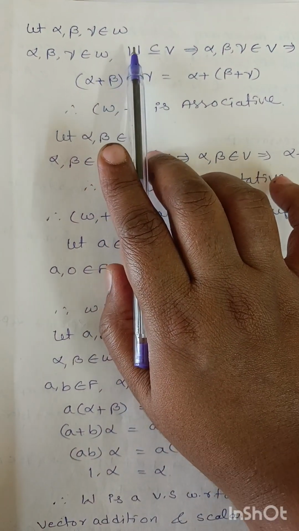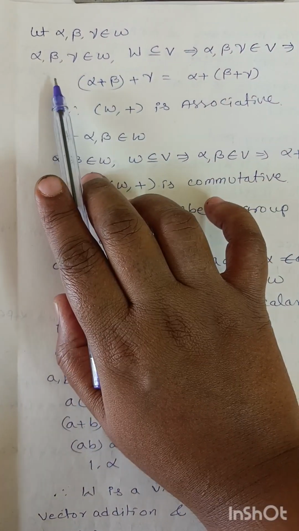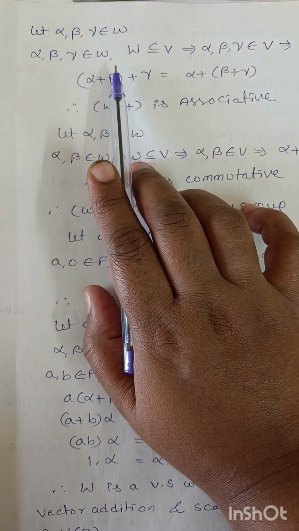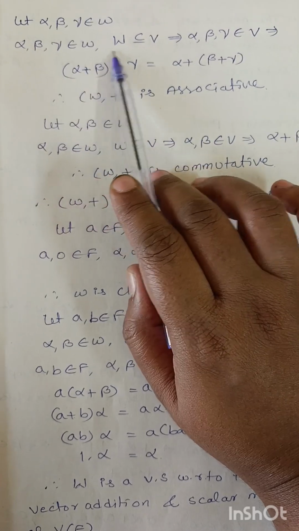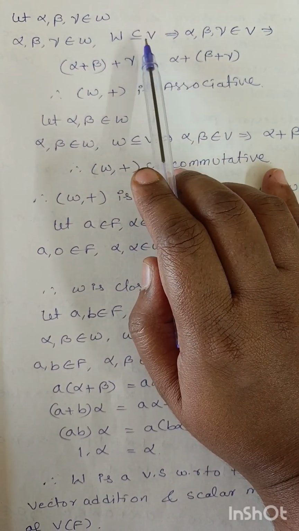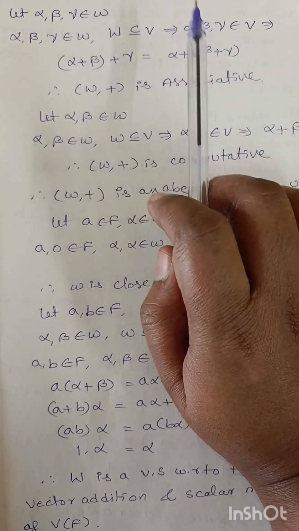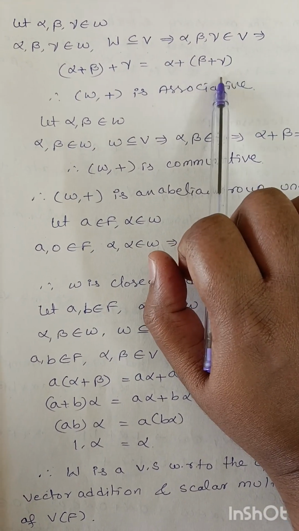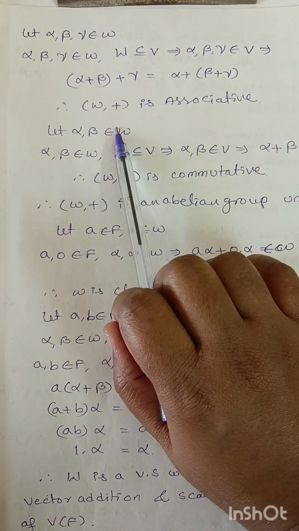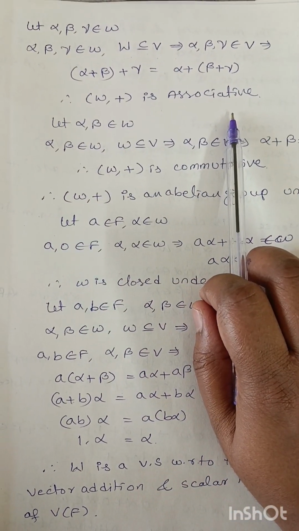Let alpha, beta, gamma belong to W, and W is a subset of or equal to V. So these three elements belong to W. W is a subset of V means alpha, beta, gamma belong to V. V is a vector space, so it satisfies the associative property. So then W is associative.